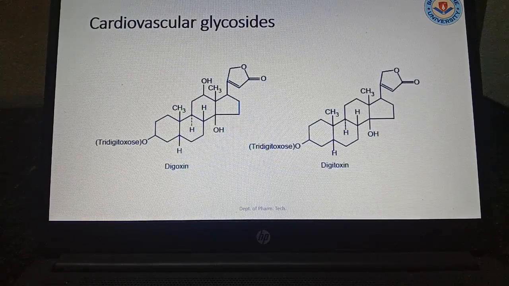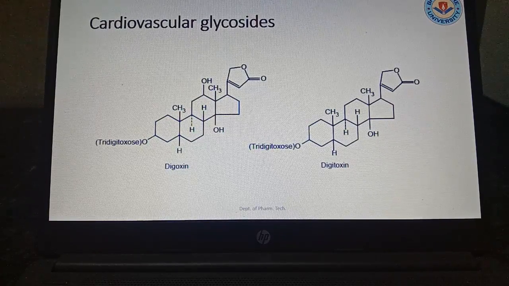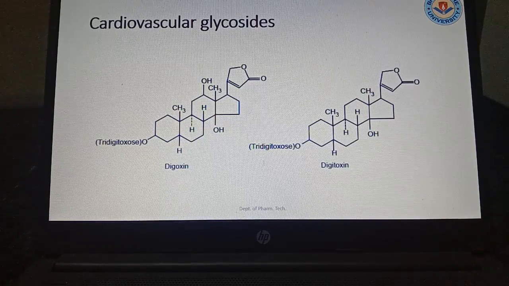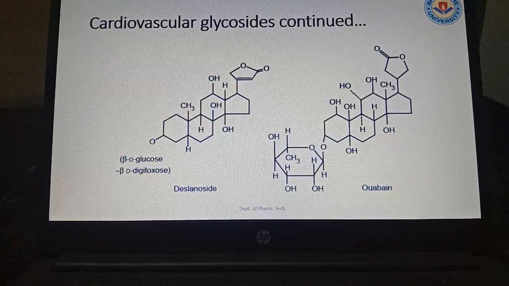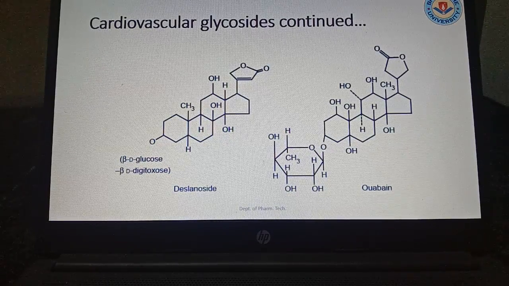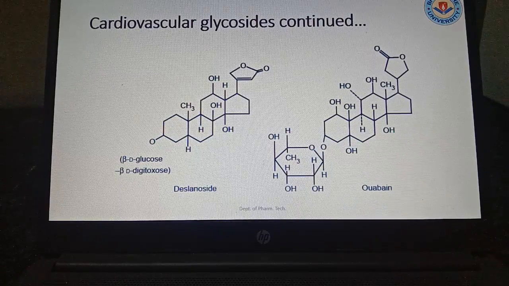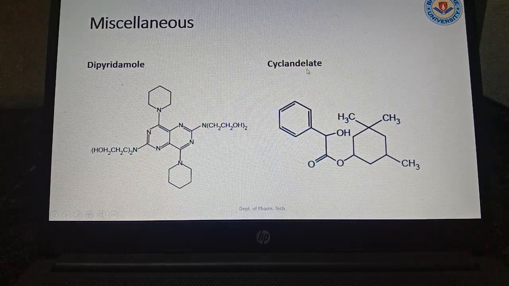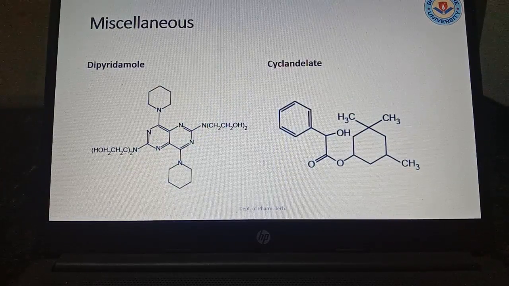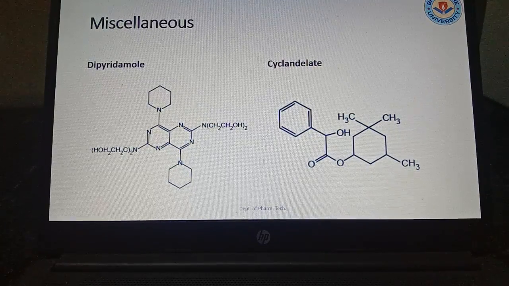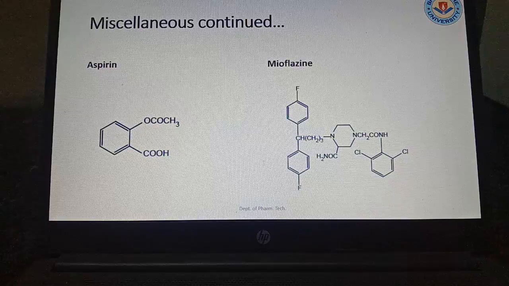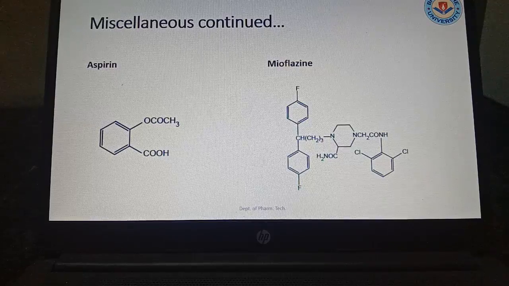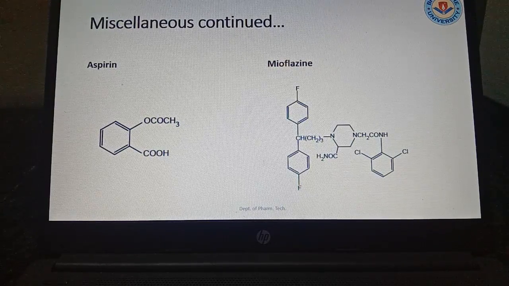Now some of the cardiovascular drugs are digoxin and digitoxin, which are very important in cardiac contraction. Next, cardiac glycosides continued, like beta-D-glucose and beta-D-digitoxose, which is derived from digitoxin. Deslanoside, these are the drugs. Now among the miscellaneous category there are dipyridamole and amrinone. Aspirin also is used in lesser cases when there is an excessive amount of cholesterol, and it can reduce the cholesterol also.